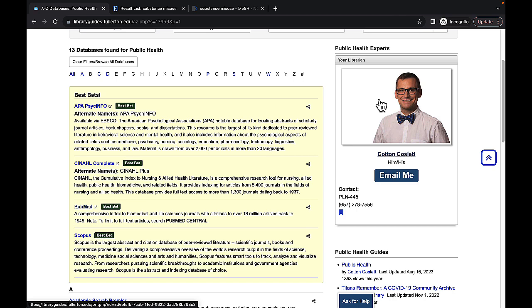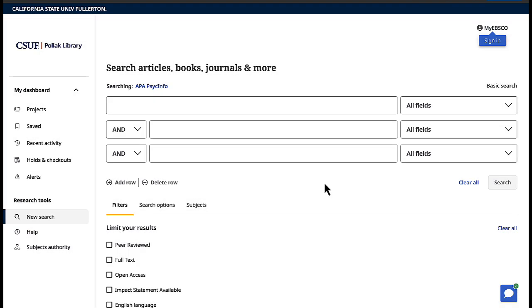As with any substance or addiction or a mental psychological effect, we really want to consider using APA PsycInfo when possible, just because it really does address that topic in a very good way. It also allows us the option, for a topic like this that's so broad, to narrow it down a little bit easier. And for me, that's worth the money right there. So here we are in PsycInfo. Now, if it looks different than it used to, that's totally normal. They overhauled the entire interface this past summer, but it still operates the same.